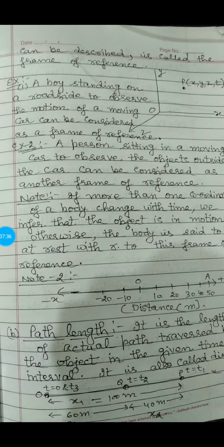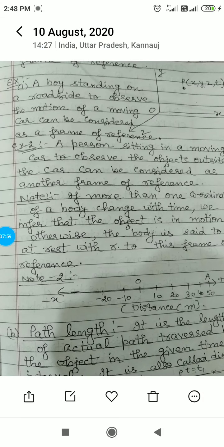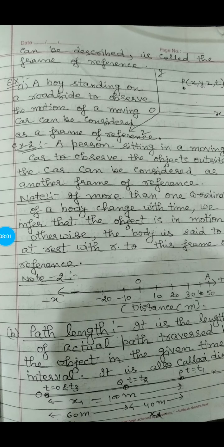Now take one example. At t equal to 0, the body is moving from O to P, that is 100 meters. Then again it is moving from P to Q, it is 40 meters. Then again from Q to O, that is 60 meters. That means x1 is equal to 100 meters, x2 is equal to 40 meters, and x3 is equal to 60 meters.